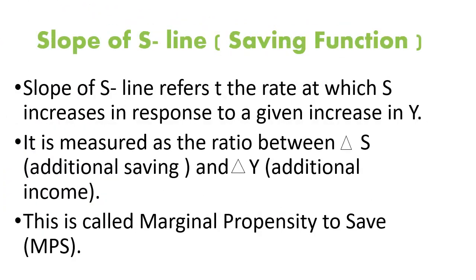Now we shall study slope of S line. Slope of S line refers to the rate at which saving increases in response to a given increase in income. It is measured as the ratio between additional saving and additional income. It is also known as marginal propensity to save, or MPS.